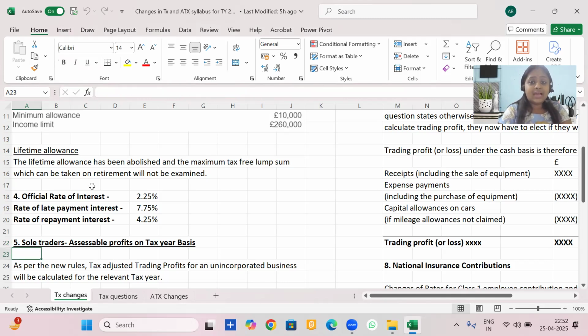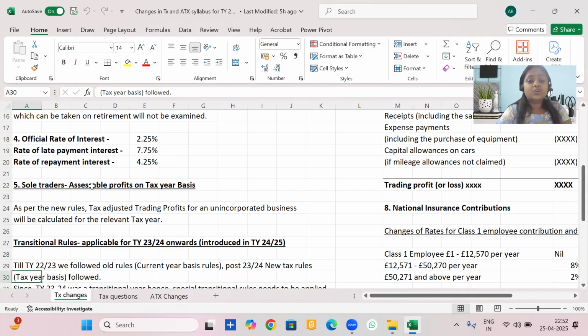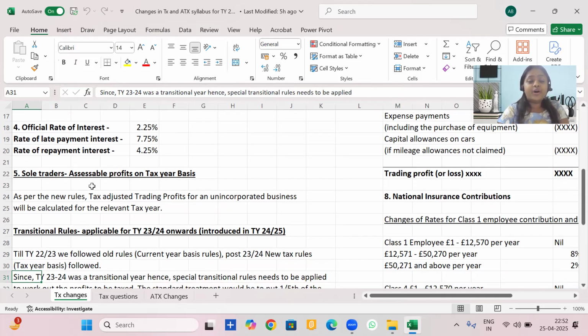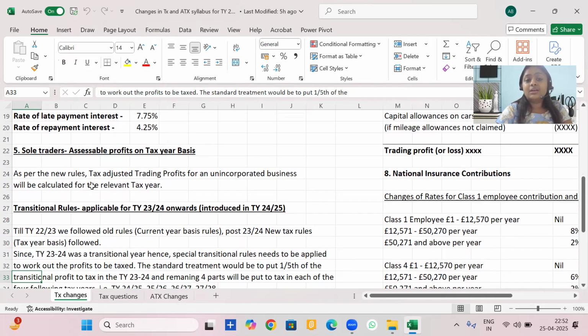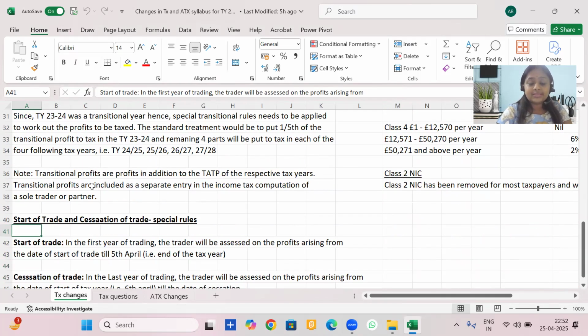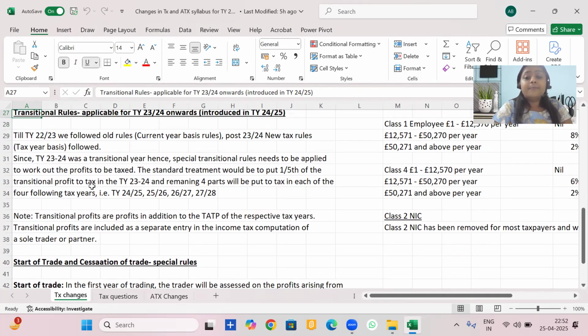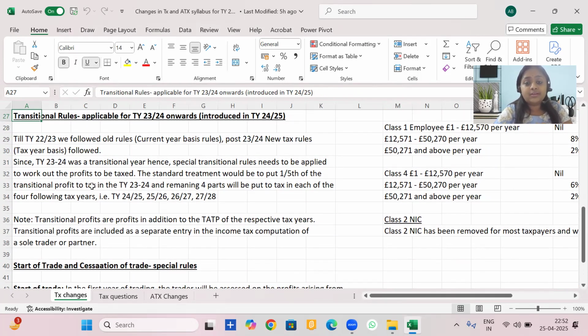That is how we calculate the assessable profits to be taxed for a tax year. Now, we know that from the 23-24 tax year onwards, for unincorporated businesses, there was a change that the profits of sole traders and partners would be taxed on a tax year basis, and not on a CYB basis as was followed earlier.